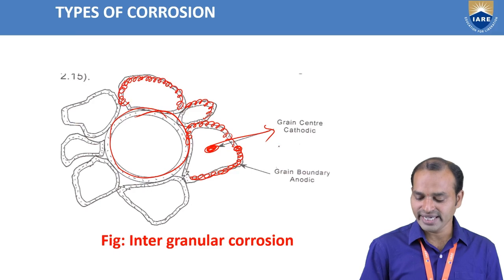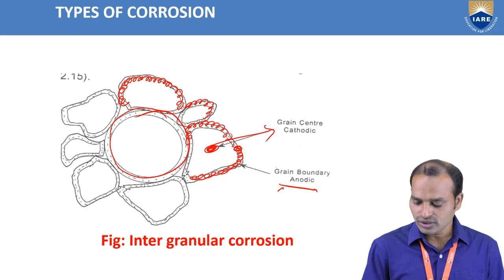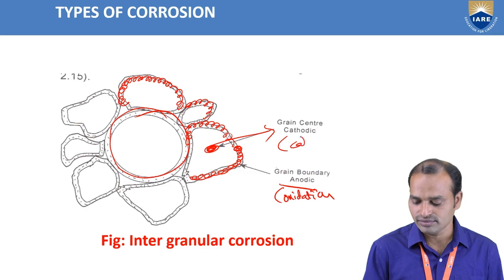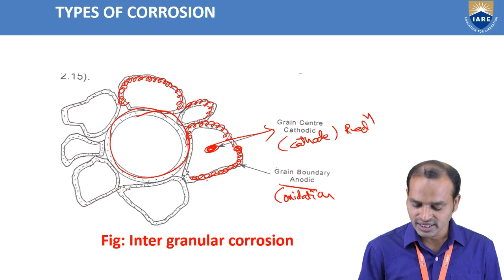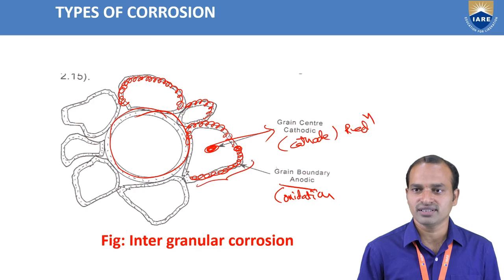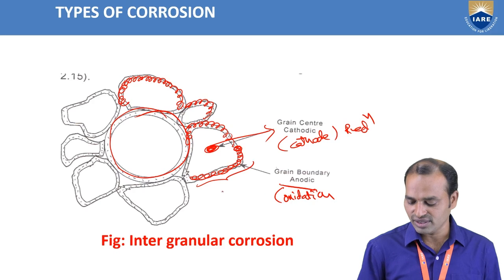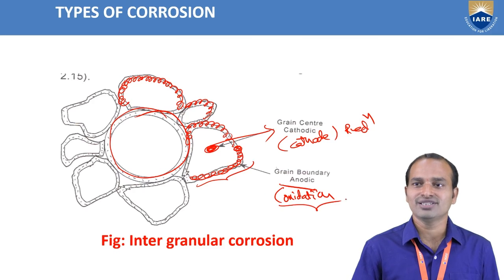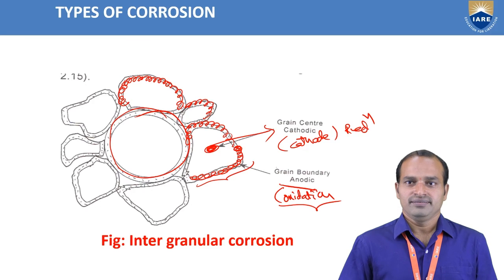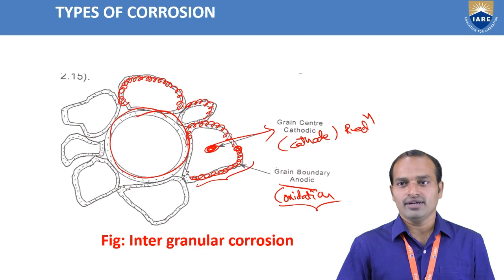Now this grain boundary acts as an anode and undergoes oxidation, and the grain center is the cathode, which undergoes reduction and is protected from corrosion. This part is very sensitive, so it acts as an anode. Loss of electrons takes place, it undergoes oxidation, leading to corrosion. So this is the intergranular corrosion.